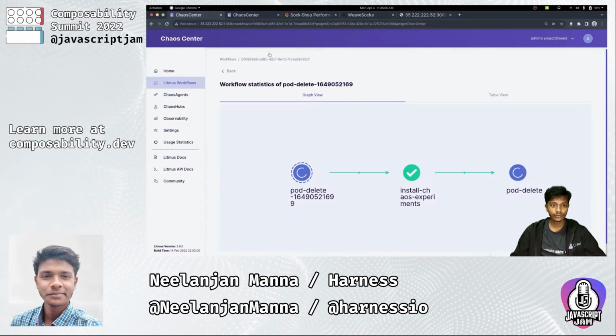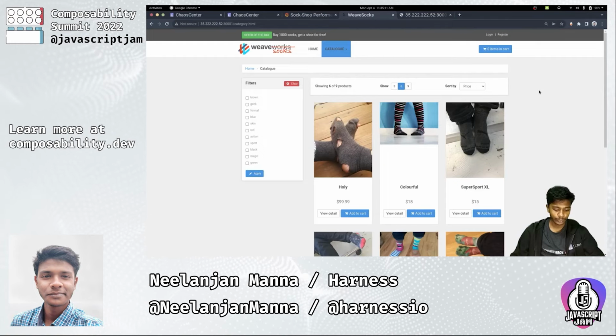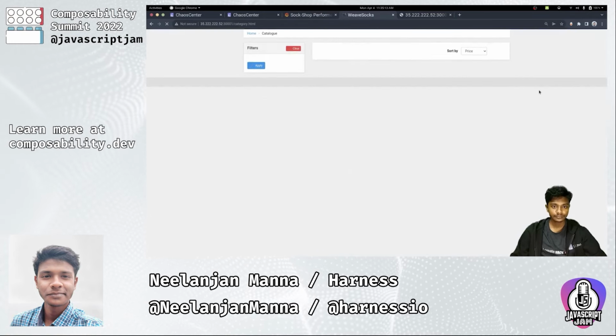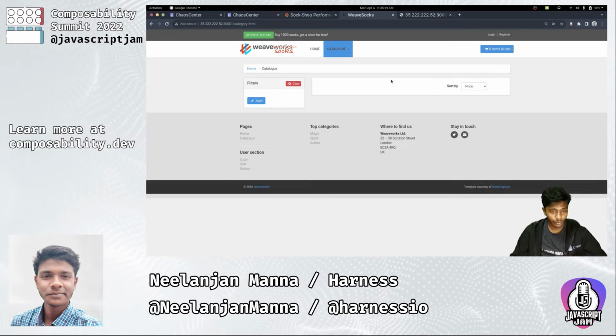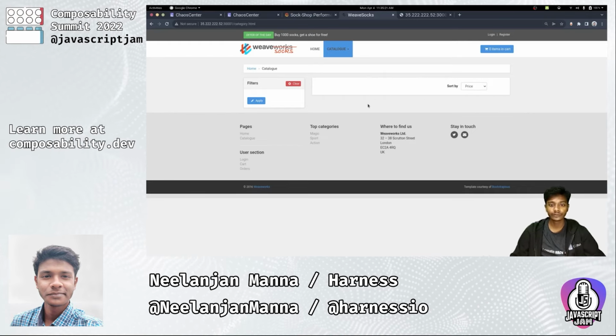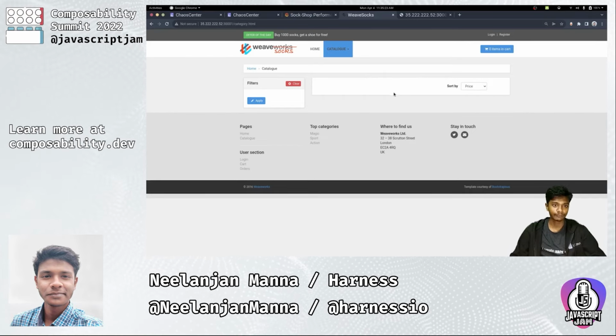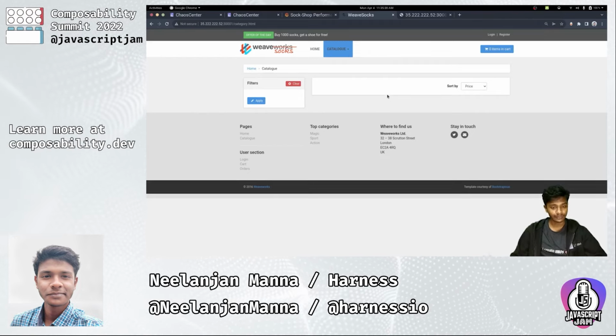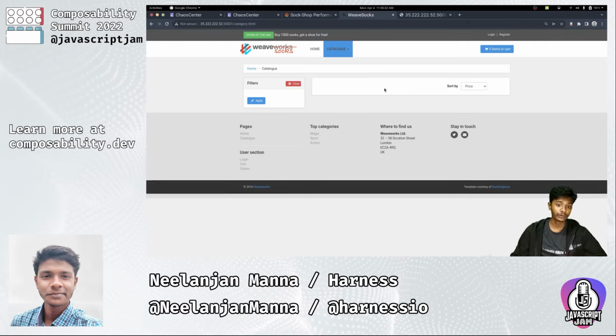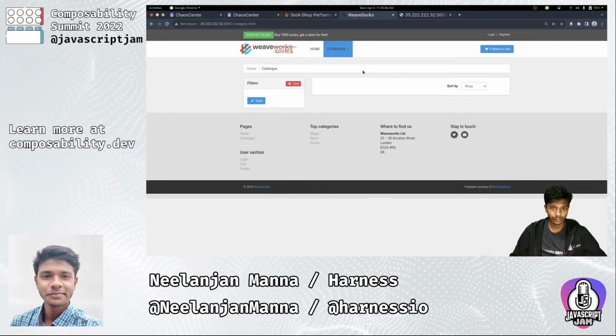In order to confirm this behavior, let's just hop onto our SockShop application and try to reload this page. As you can see, the pod delete experiment has actually caused both of our pods to go missing, and therefore we cannot see anything here in our catalog. But the most important part of your chaos experiments is observability. You need to be aware that something is not quite right while you are running these experiments, which is paramount to understanding where your application is weak.